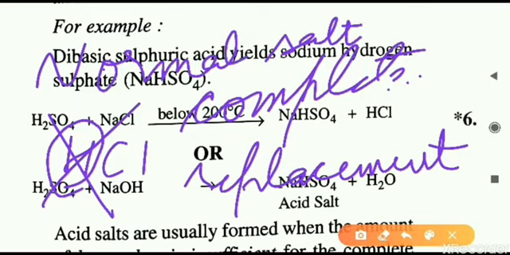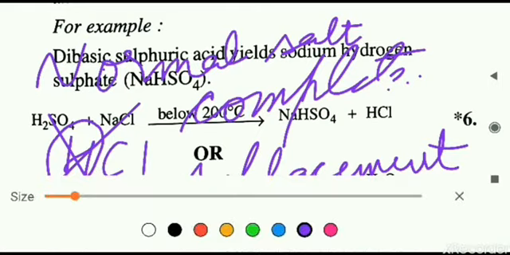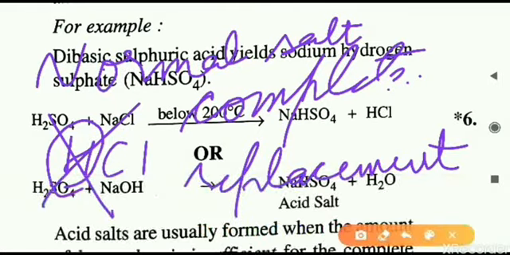HCl will not form acid salt because only one hydrogen is there, and if it takes part in any reaction, it will lose its single hydrogen, leading to the formation of normal salt. Similarly, we can write the same thing for another acid, HNO3, nitric acid. Here also only one hydrogen is there, and if it participates in a reaction, it will lose its single hydrogen. That means complete replacement of hydrogen is happening, and HNO3, just like HCl, will also form normal salt.